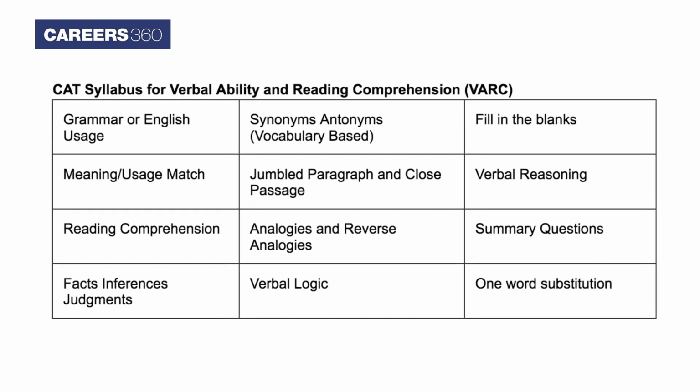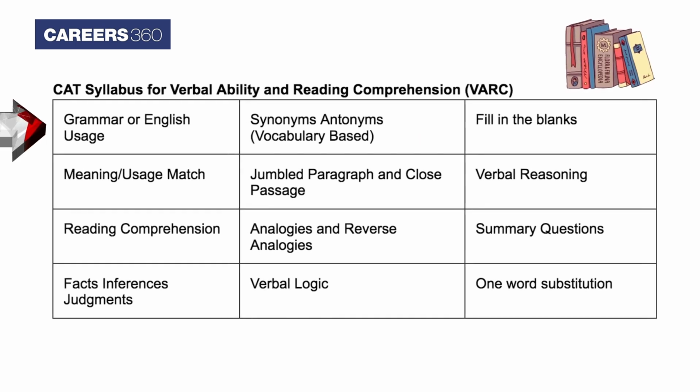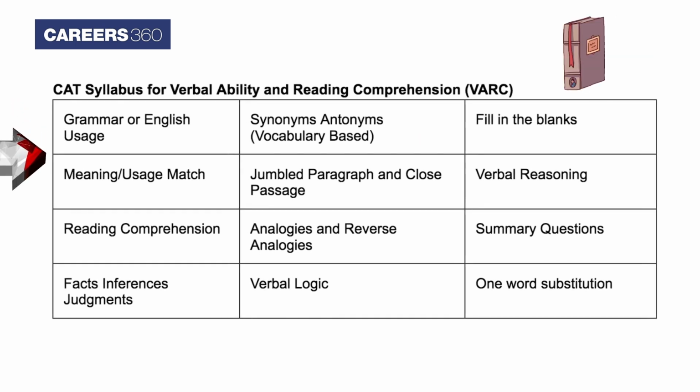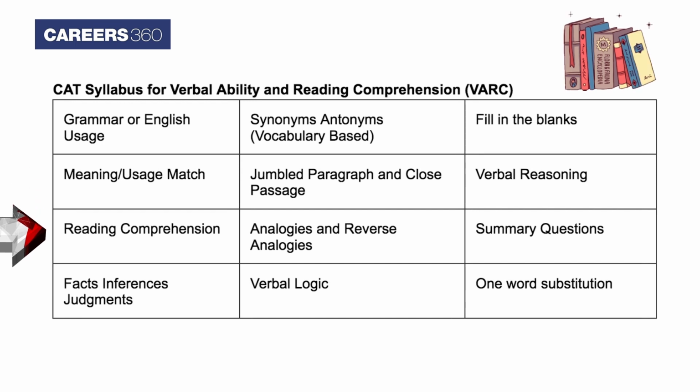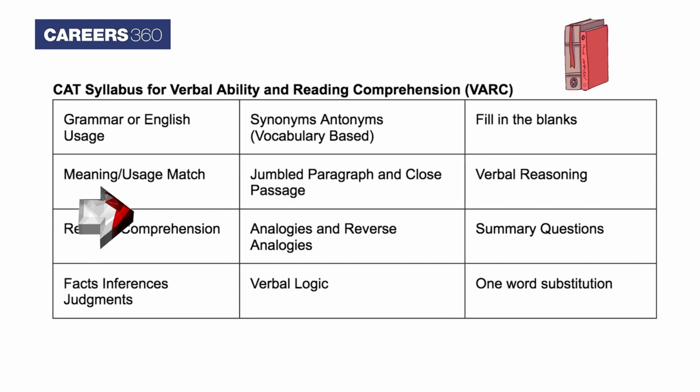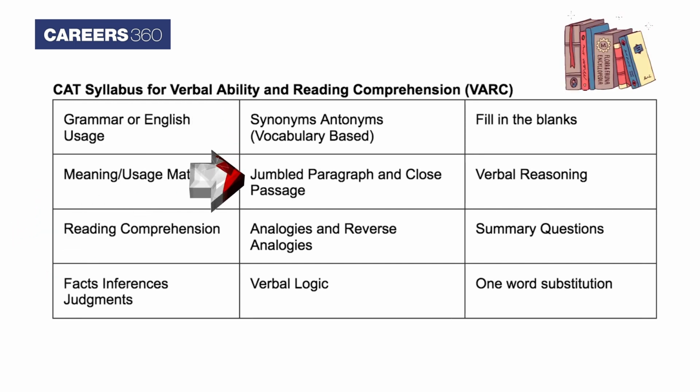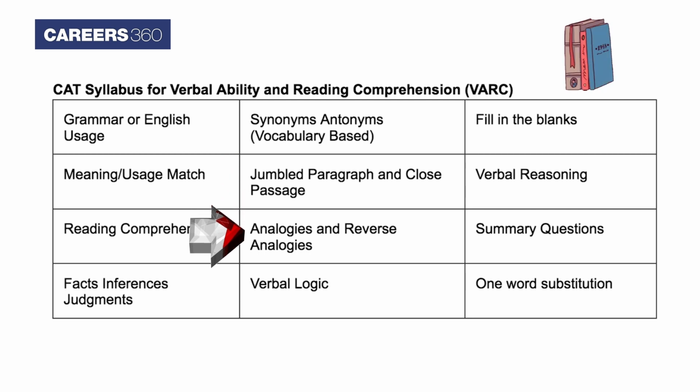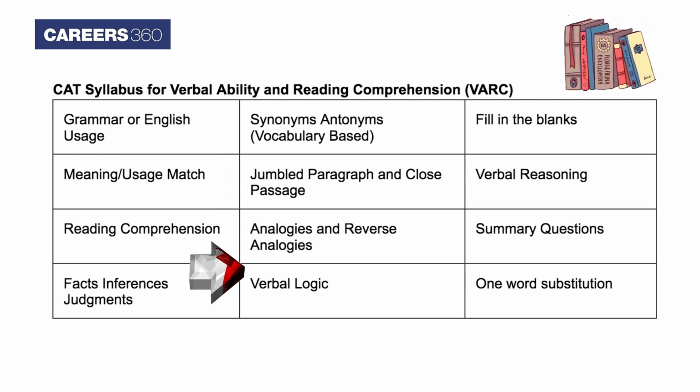CAT syllabus for verbal ability and reading comprehension: grammar or English usage, meaning usage match, reading comprehension, facts, inferences, judgments, synonyms, antonyms, jumbled paragraph and clause passage, analogies and reverse analogies, verbal logic, fill in the blanks, verbal reasoning, summary questions, one-word substitution.